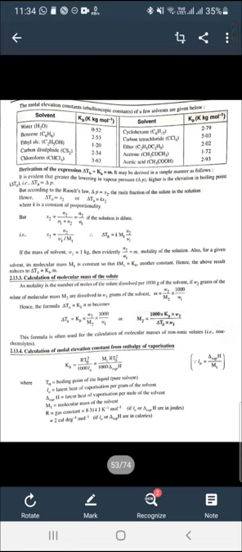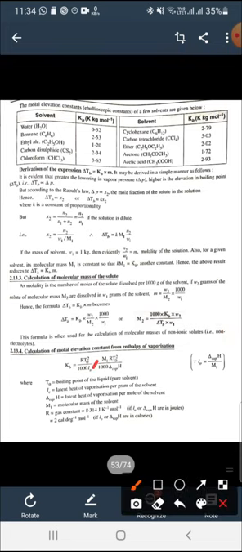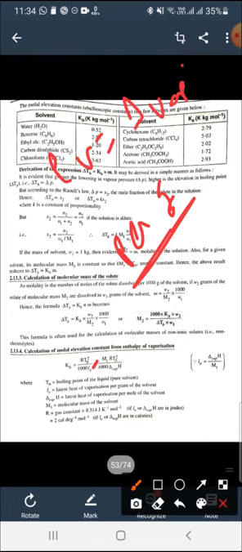LV is the latent heat of vaporization per gram, and we know that latent heat of vaporization per gram is equal to the latent heat of vaporization per mole upon M1. So here we put the value of LV as delta H vaporization upon M1, and the equation becomes this.